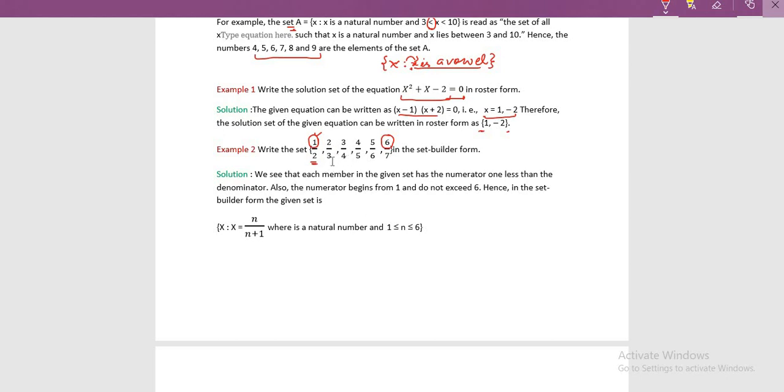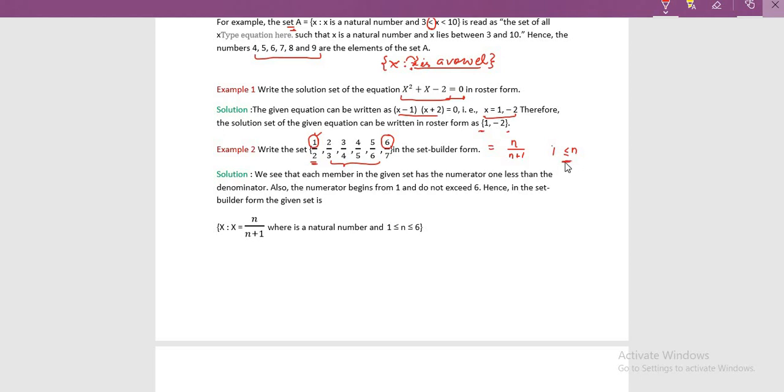So I can write this set in a general form. I can write n by n plus 1. Now what will be the values of n that will give this set? Let me fix the range of n. My n will always lie between what? It starts from 1. I am using the greater than or equal to sign, please everyone see.